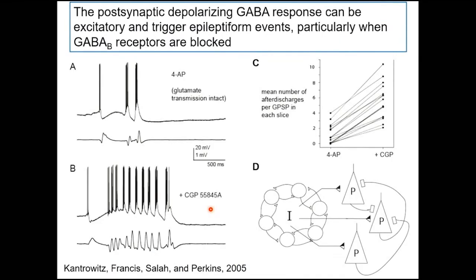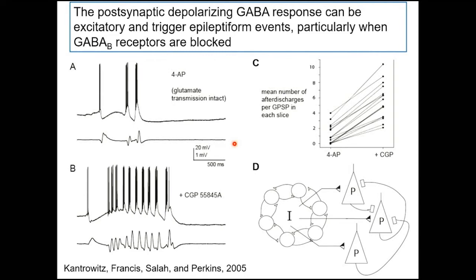So in this next slide now, glutamate transmission is intact. So you can see in A that here would be the depolarizing GABA, and it's actually triggering these bursts here. And we know, even though we're just recording from one CA3 pyramidal cell there in this top line, that second line is a field potential recording. And because we have a field potential, we know that the population of CA3 pyramidal cells are all firing together, that this is an epileptiform event.